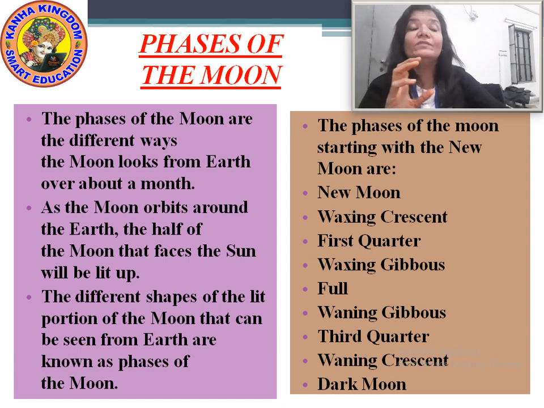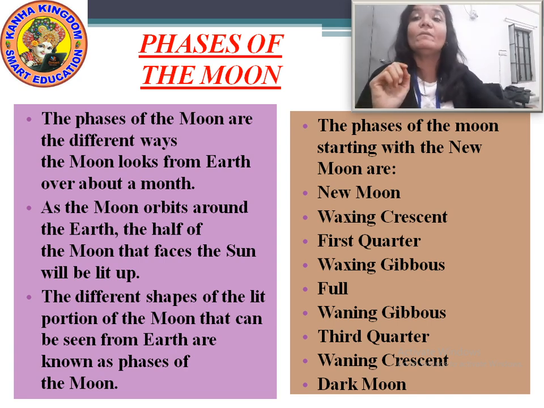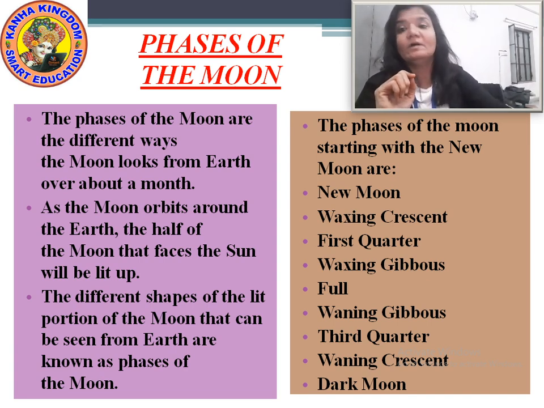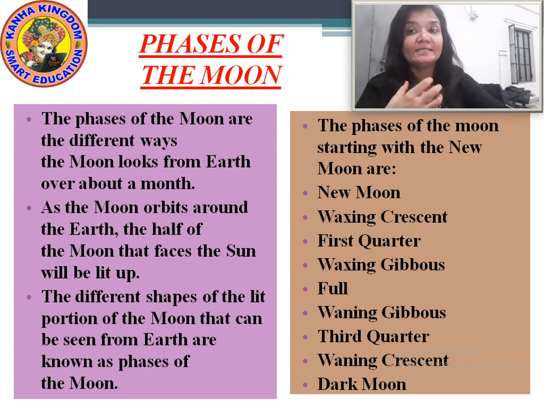Okay? Now the different shapes of the lit portion. Lit portion means the part of the moon which we see from the earth. And that lit portion is known as the phases of the moon.